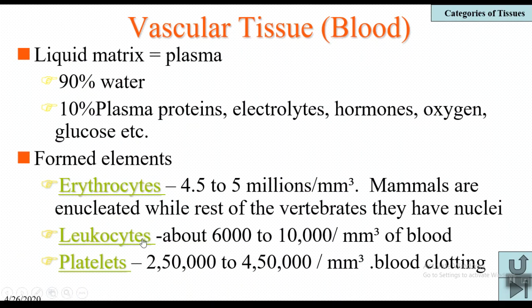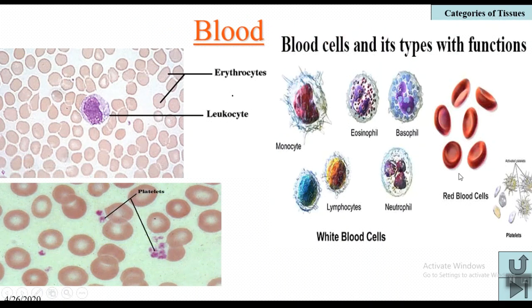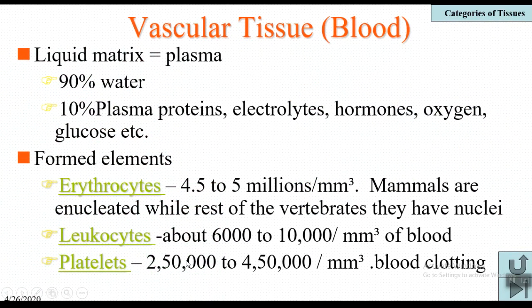Coming to the third type of blood cells, platelets. They are also called thrombocytes. They are irregular in shape. These are platelets, and they count 2,50,000 to 4,50,000 per cubic millimeter of blood. They are very useful in blood clotting. We will discuss blood and all the formed elements in detail in the circulatory system.